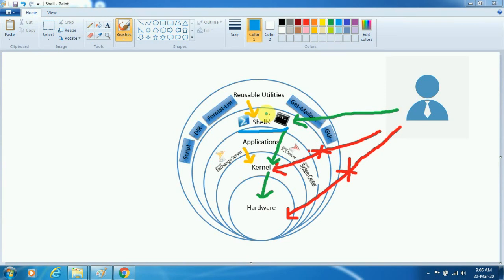In CLI, there are commands to perform a specific operation. Here you can see there are some reusable utilities. Reusable utilities are nothing but specific commands or scripts we can write on the shell, and the shell will do the operation using those commands.